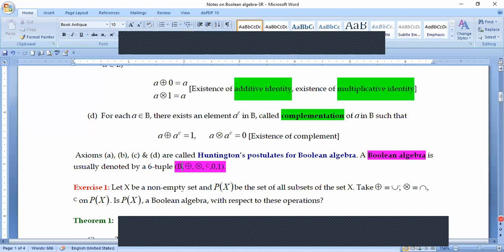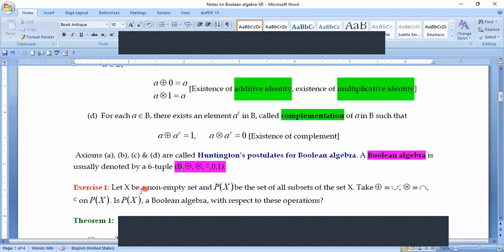Now, I'm going to stop the share and move to the whiteboard to show you an example. The example is in front of you, it's an exercise. I'm going to prove that this particular set that we are considering is actually a Boolean algebra.